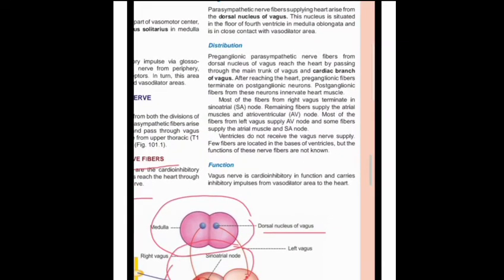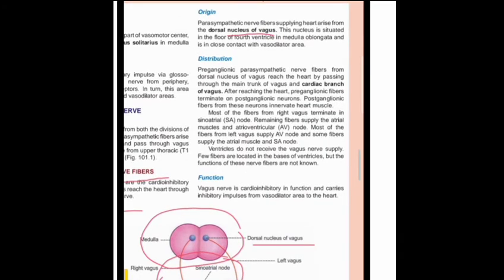Where does it originate? It mainly originates from the dorsal nucleus of the vagus. The main area is the medulla oblongata, the floor of the fourth ventricle, where the dorsal nucleus of the vagus lies nearly in contact with the vasodilator area we discussed before, the area present medially in the vasomotor center.